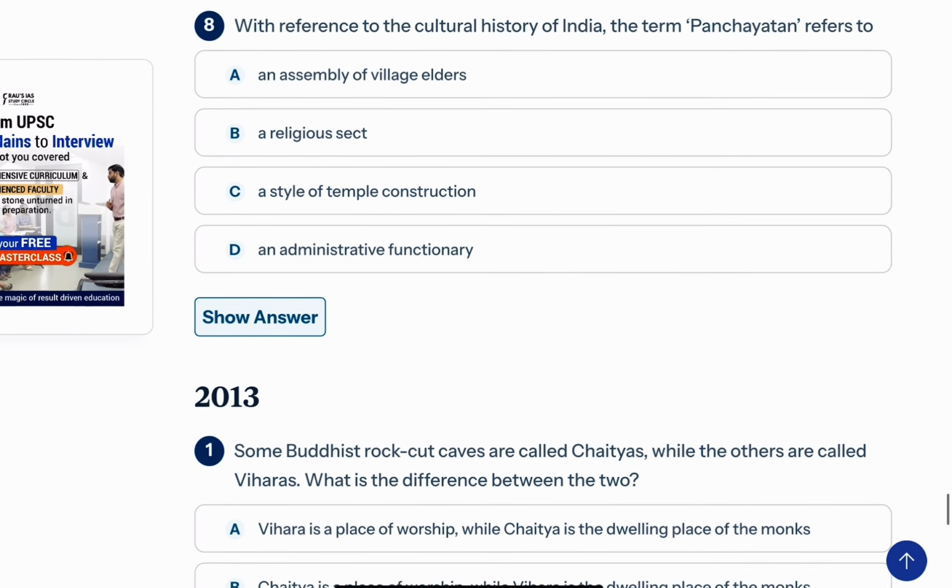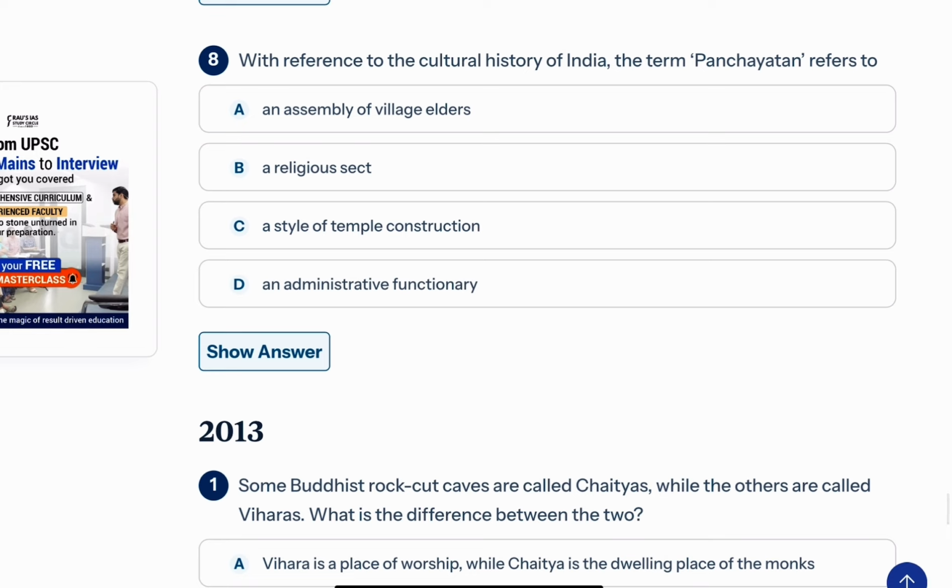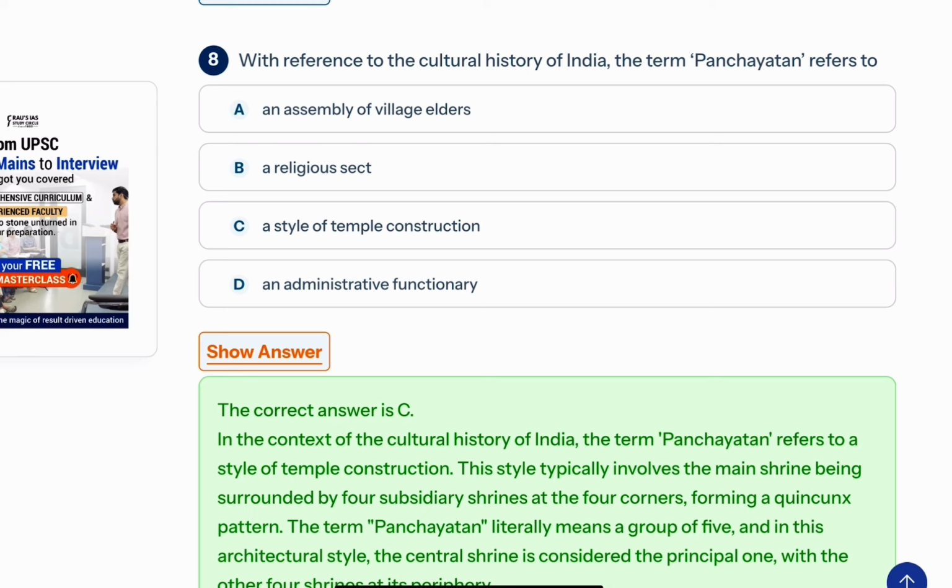Now this one: with reference to the cultural history of India, the term Panchayatan refers to what? It is a style of temple construction. So this is majorly a part of your art and culture. But this art and culture of ancient India is covered in ancient India itself if you are getting ready for the prelims examination. So write down this name, Panchayatan.